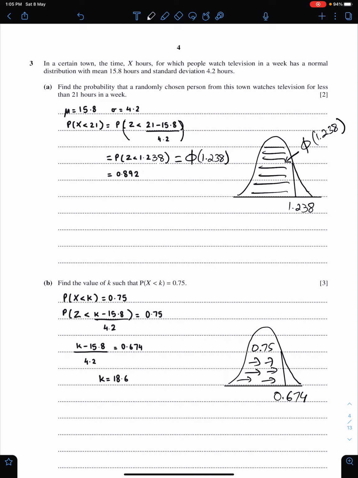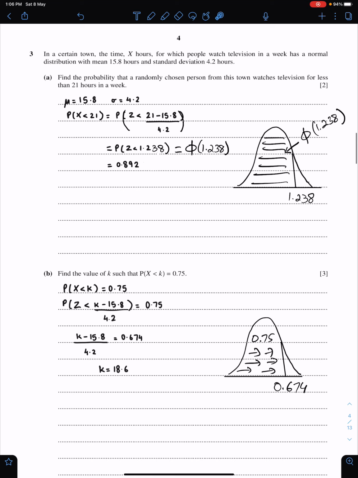Now this number is 1.238, less than 1.238, meaning this is here and we need this area. Since this area is large, this is always phi. So you need to write this as phi and you know how to find this from the table or calculator.